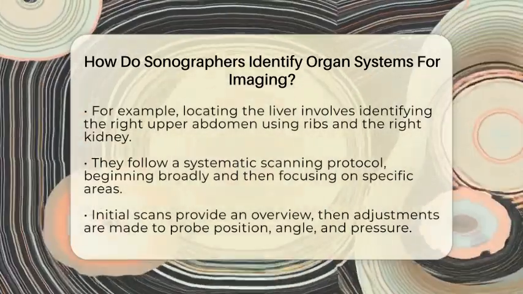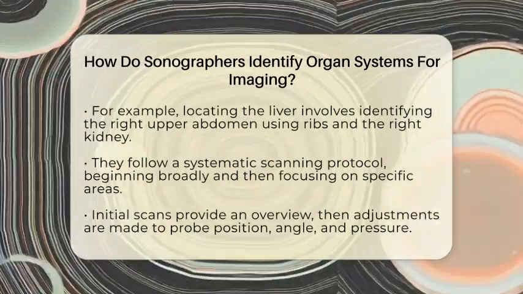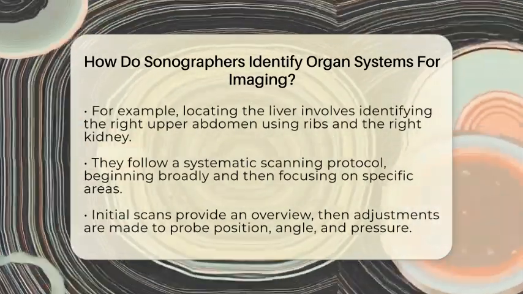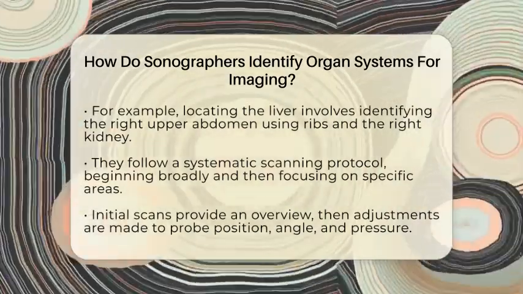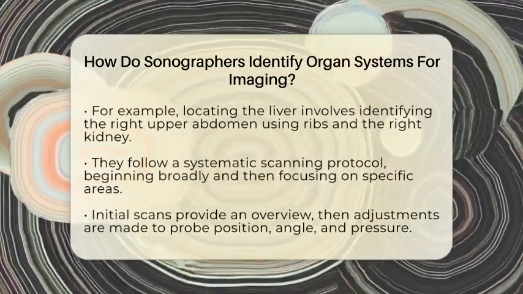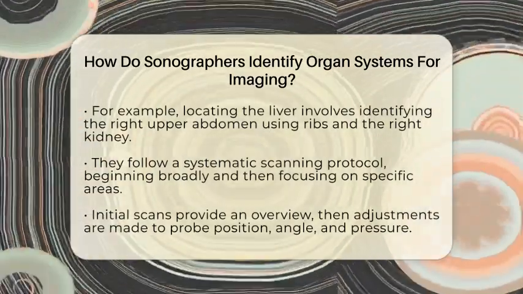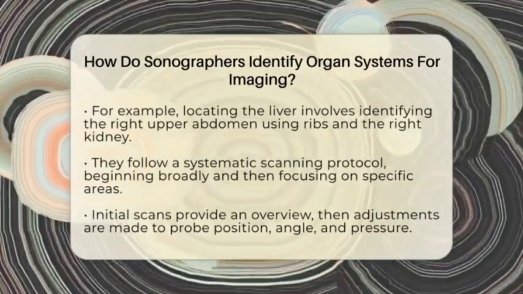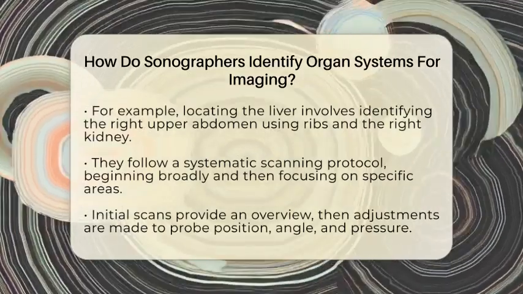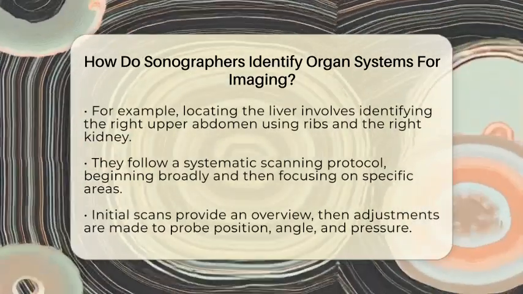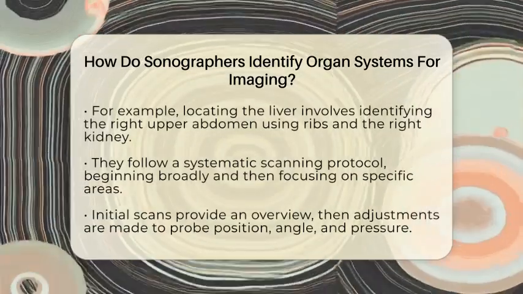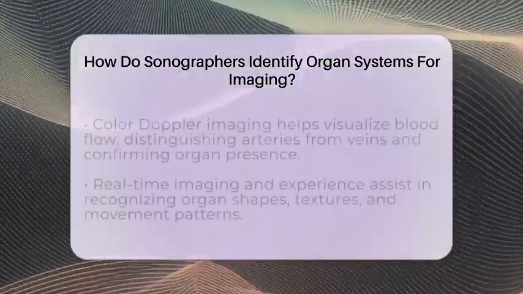To identify organ systems, sonographers employ a systematic approach called the scanning protocol. This involves starting with a general overview and then narrowing down to specific areas. They often begin with a broad scan to get an overall picture and then adjust the probe's position, angle, and pressure to focus on particular structures. For instance, when examining the heart, they use the chest wall as a starting point and then locate the heart within the thoracic cavity by identifying the pericardium, chambers, and major blood vessels.